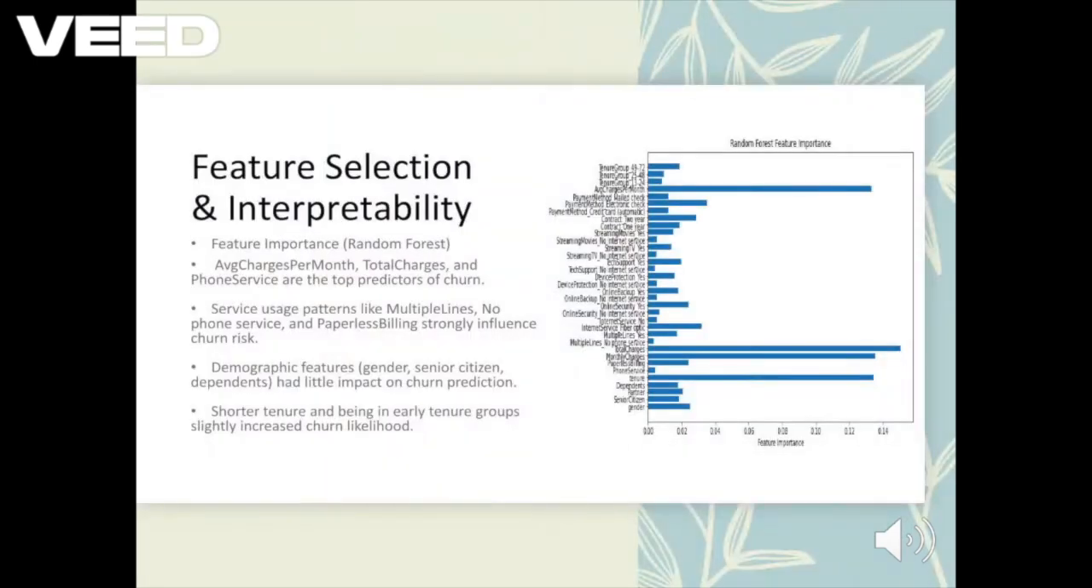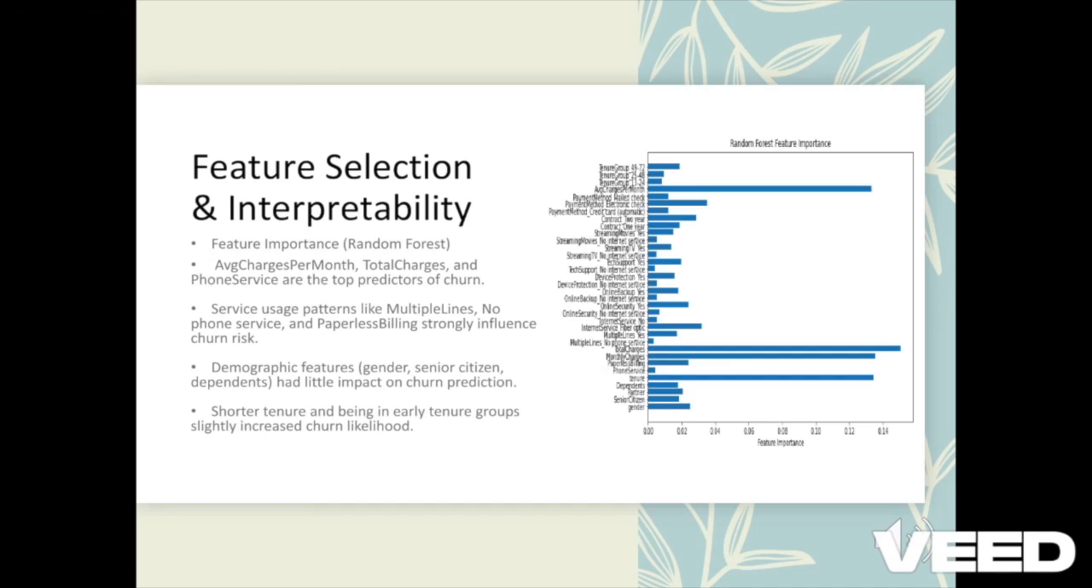Now moving on to feature selection and interpretability. The top predictors of churn are average charges per month, total charges, and phone service. Service usage patterns like multiple lines, no phone service, and paperless billing strongly influence churn. Demographic features such as gender, senior citizen, and dependents have little impact. Shorter tenure slightly increases churn risk.